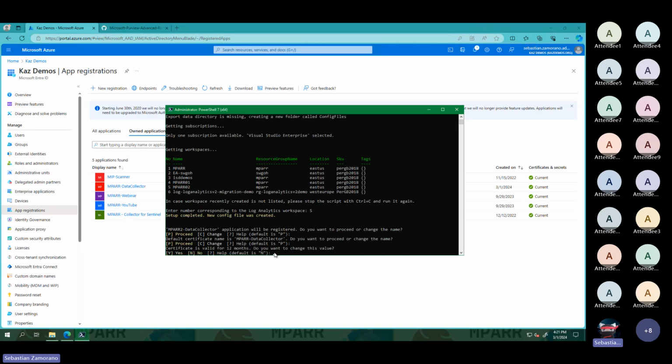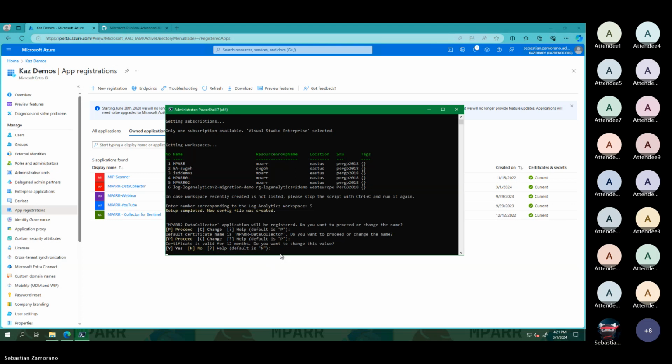If you want to change the name, you can do that as well. The certificate is valid for 12 months. You can change the validity from 12 months to 36 months, 3 years. If you need, you can export the certificate as well.